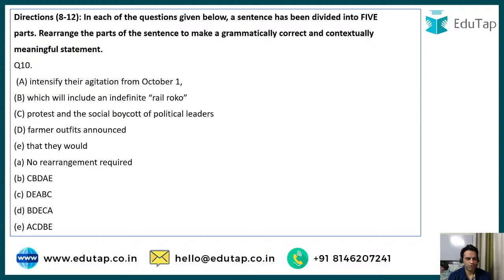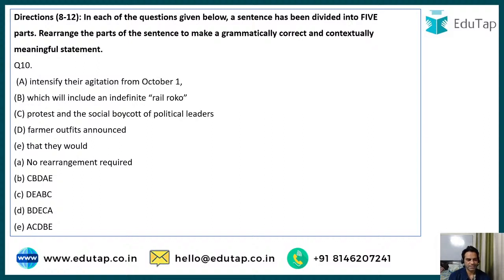Intensify their agitation from October 1, which will include an indefinite rail roko, protest and the social boycott of political leaders. Farmer outfits announced that they would. Yes, guys. So what should be the correct rearrangement here? I think I have found my answer already. Very good, Anjali. Very good, Leena. Very good, Anushri. Very good, Gajendra. Very well done, dear.